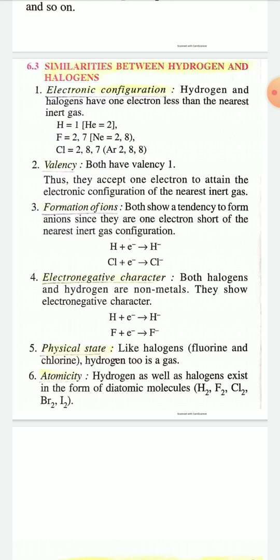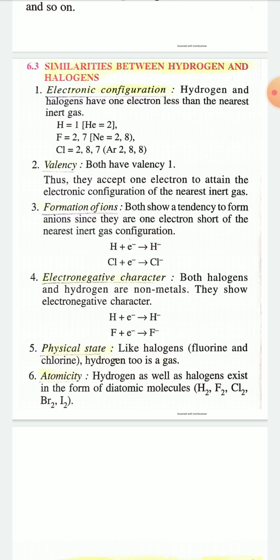Next, similarity in formation of ions. Both hydrogen and halogens show a tendency to form anions since they are one electron short of the nearest inert gas configuration, forming similar anions like H minus, Cl minus, F minus. Next, electronegative character: both halogens and hydrogen are non-metals and show electronegative character.